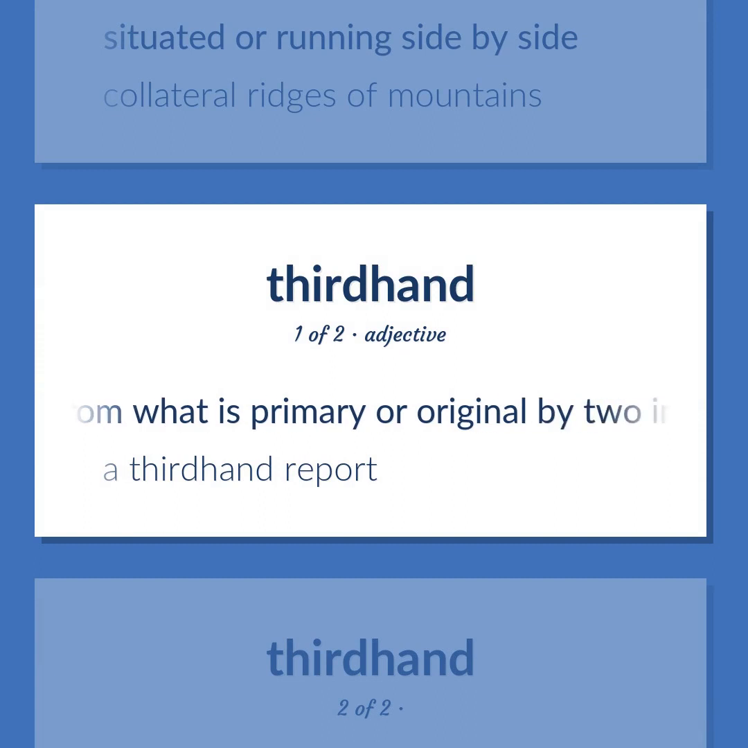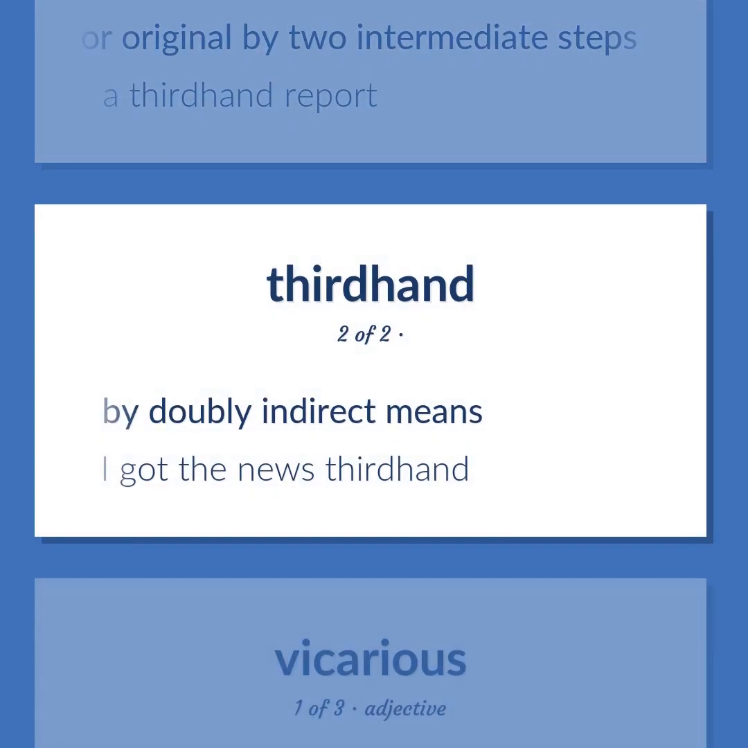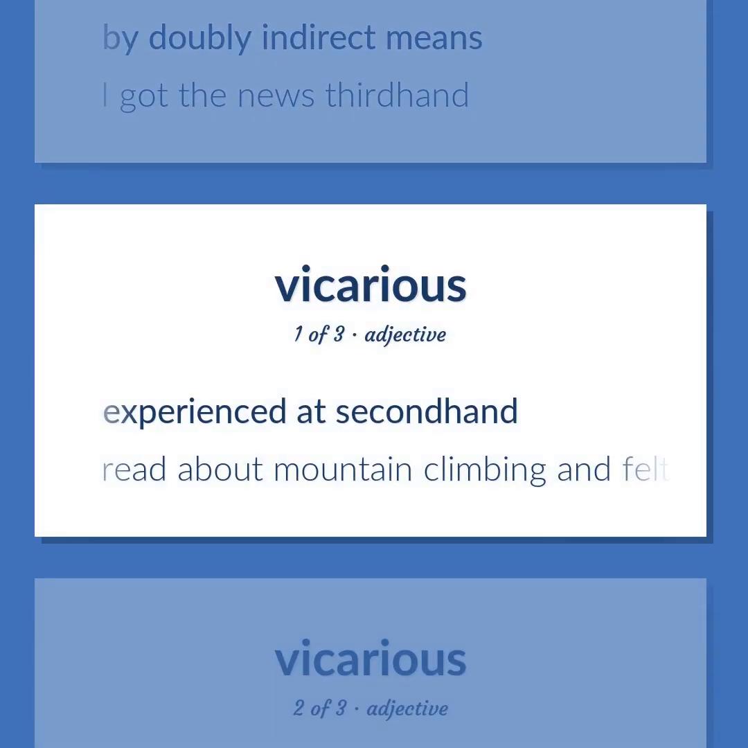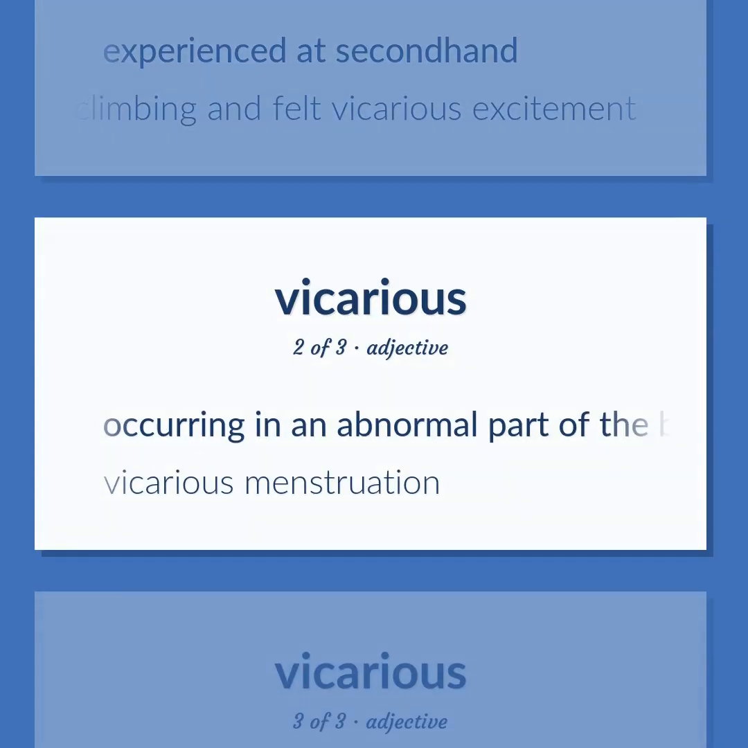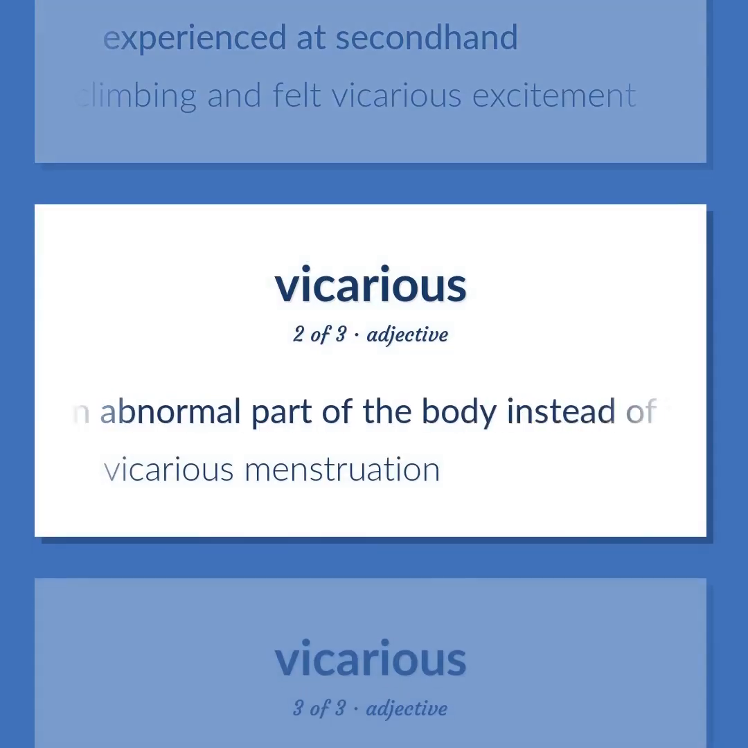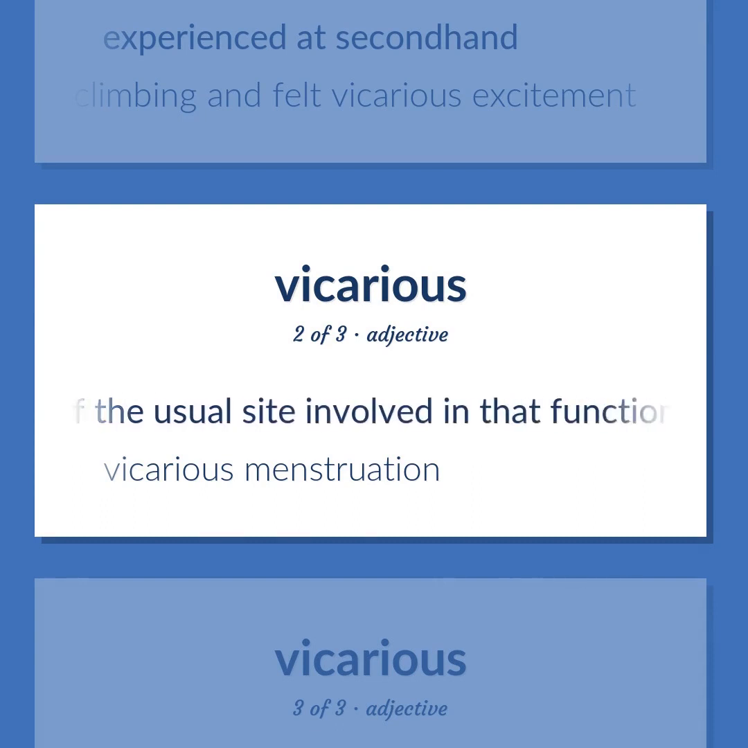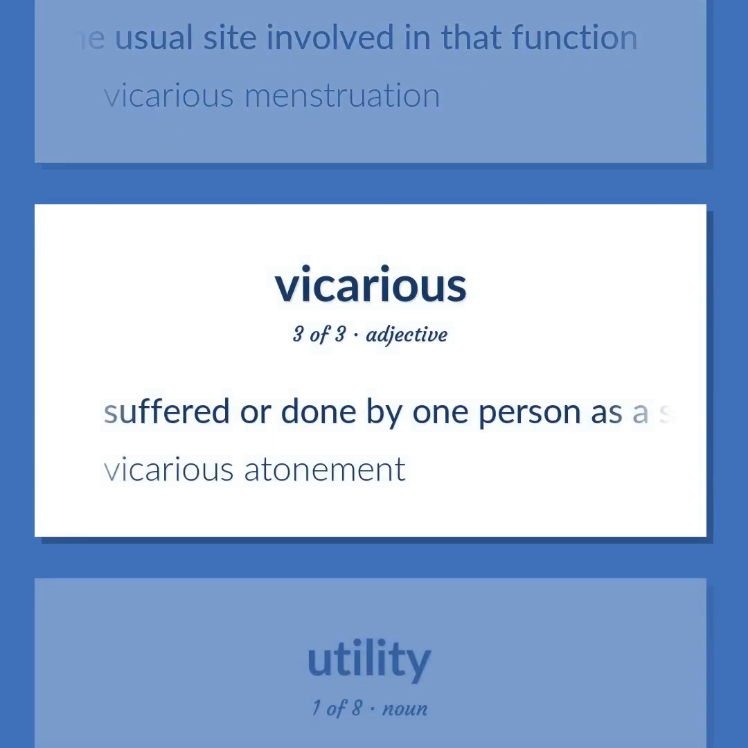Derived from what is primary or original by two intermediate steps. A third-hand report. By doubly indirect means. I got the news third-hand. Experienced at second-hand. Read about mountain climbing and felt vicarious excitement. Occurring in an abnormal part of the body instead of the usual site involved in that function. Vicarious menstruation. Suffered or done by one person as a substitute for another. Vicarious atonement.